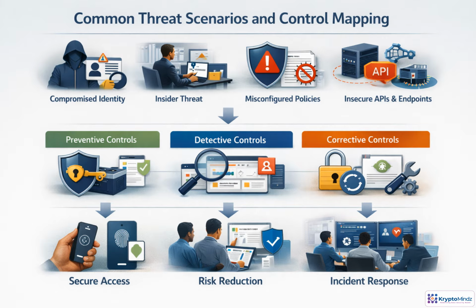Practical Fabric security turns likely incidents into controlled decisions. For a compromised identity, prevention includes MFA, HSM or KMS protection, certificate rotation, and rapid revocation, while detection comes from audit alerts. Insider risk calls for least privilege, separation of duties, approvals, and immutable logs. Policy mistakes need peer review, automated checks, and governance. Exposed APIs need TLS, authentication, network controls, rate limits, monitoring, and a clear response owner.